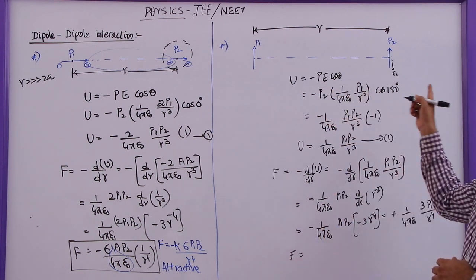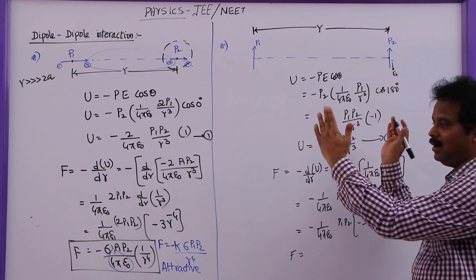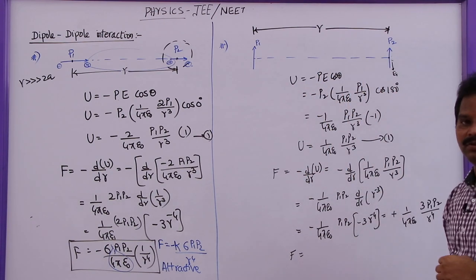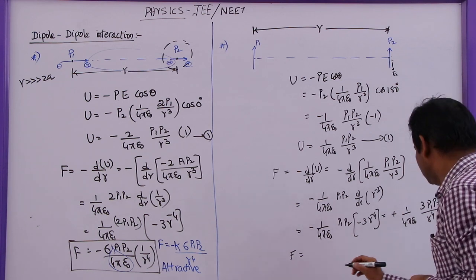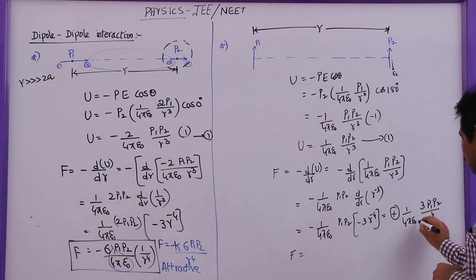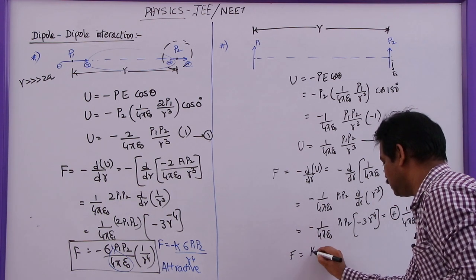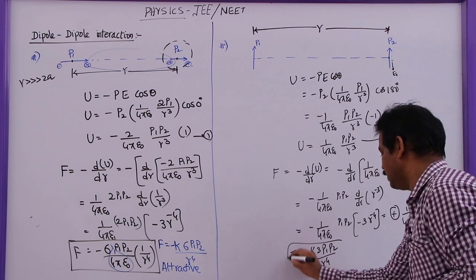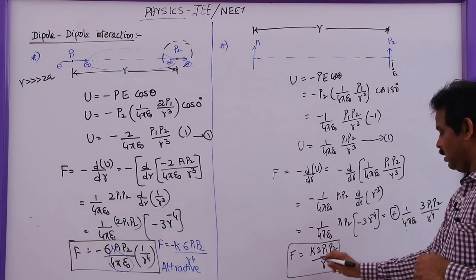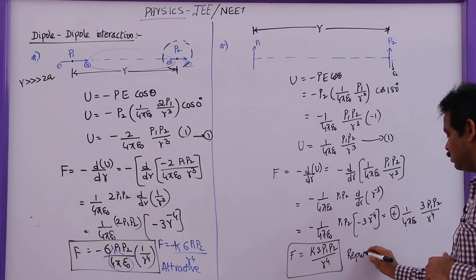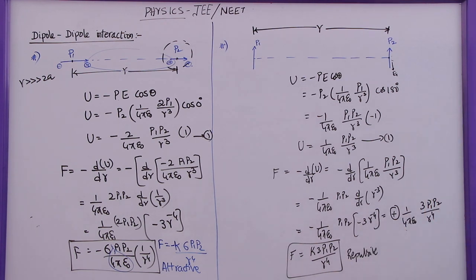So the force between these two dipoles, when they are placed parallel to each other, with their dipole moments parallel but perpendicular to a line joining the two midpoints or centers, is given by, here I got a positive value. So I will write this as K 3 P1 P2 by R power 4. So here, as I got a positive value, this is a repulsive force.